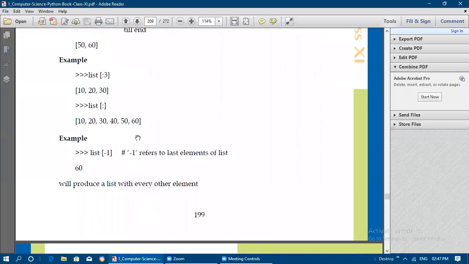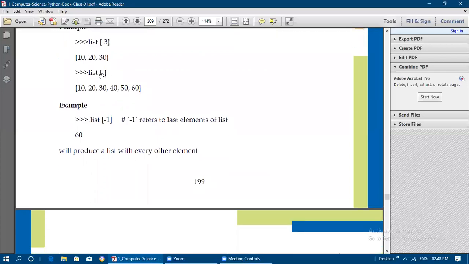Okay, next example. In L[:3], the starting value we didn't give, so 0, 1, 2. Only 3 elements will get printed. 3 minus 0. If you are omitting the first index, what will happen? 3 minus 0 will be 3. Totally 3 elements are there. From starting index 0 you have 10. The first index, we have 20. The second index, we have 30. So 0, 1, 2 will have these elements in the given list.